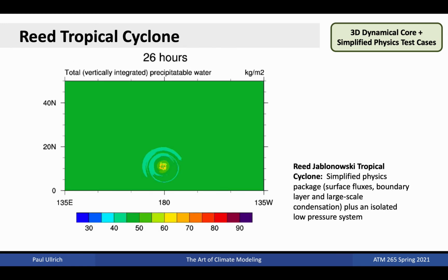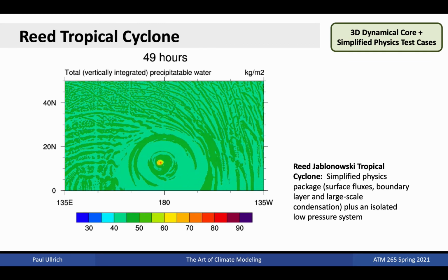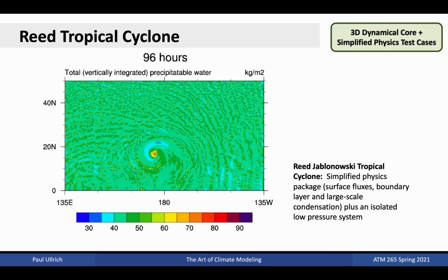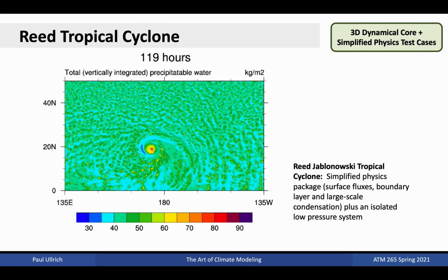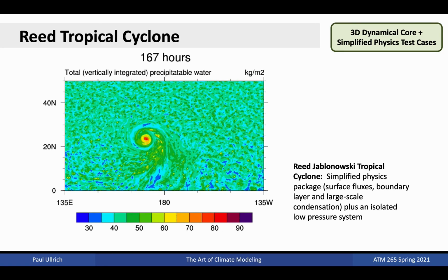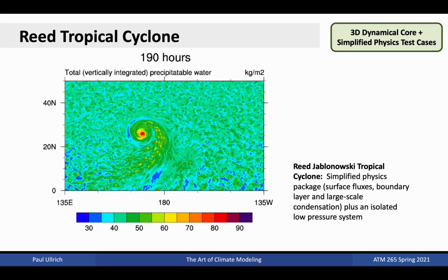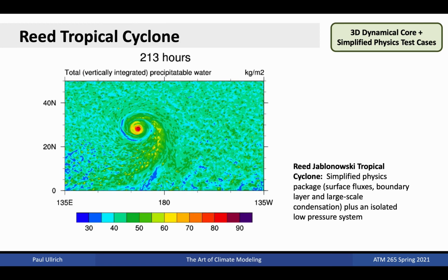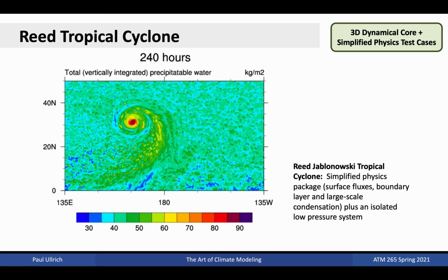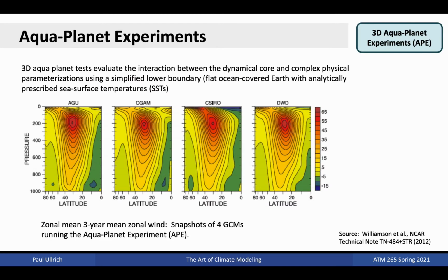Short-term forecast simulations with simplified physics are also used to examine model performance. One such example is the Reed-Jablonowski tropical cyclone test case. This idealized test case uses an initially axisymmetric vortex in gradient wind balance placed into an environment favorable for tropical cyclone development. The simplified physics parameterizations include surface fluxes, boundary layer turbulence, and condensational heating. A time series showing the growing strength of the TC can then be compared between model dynamical cores.